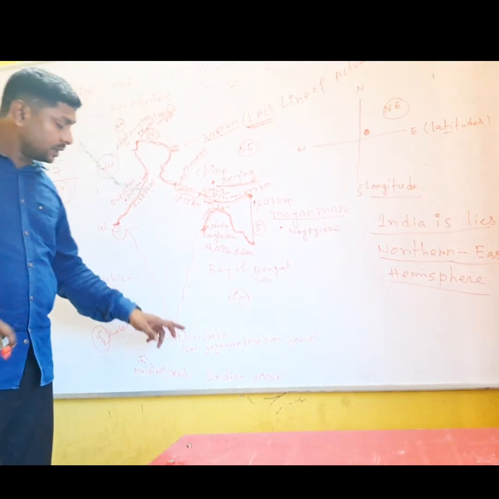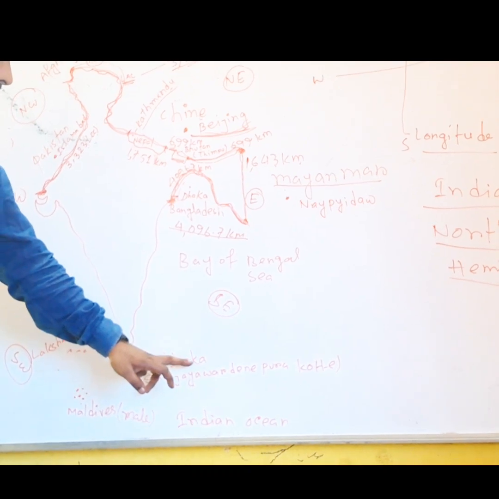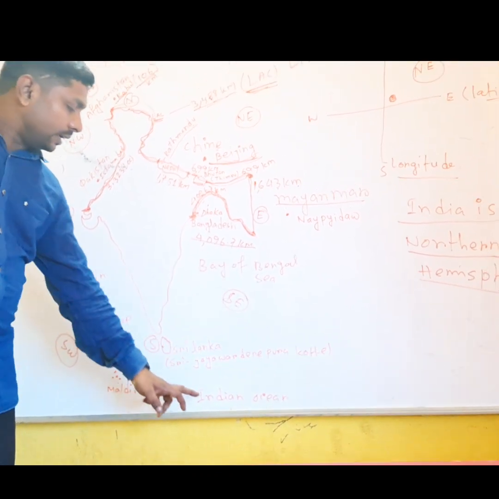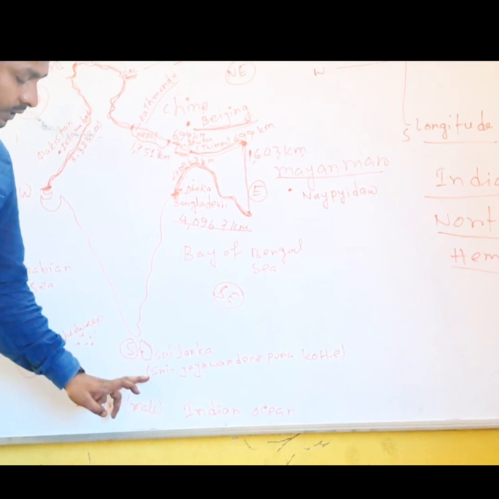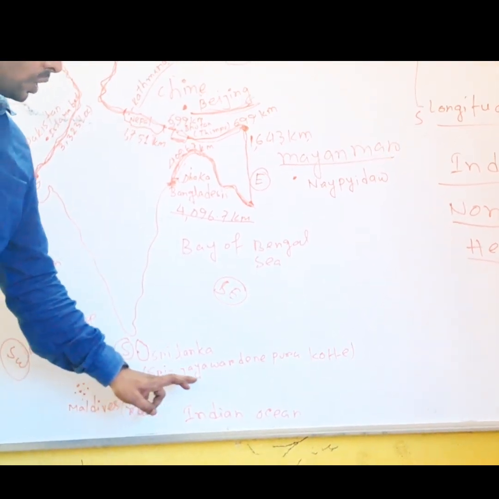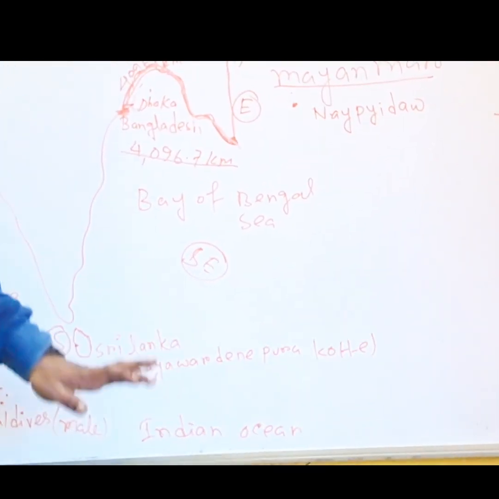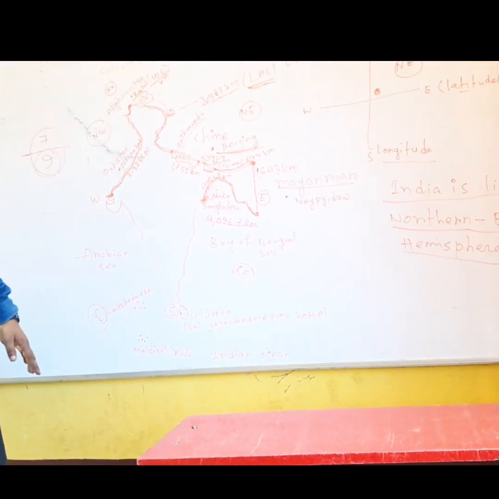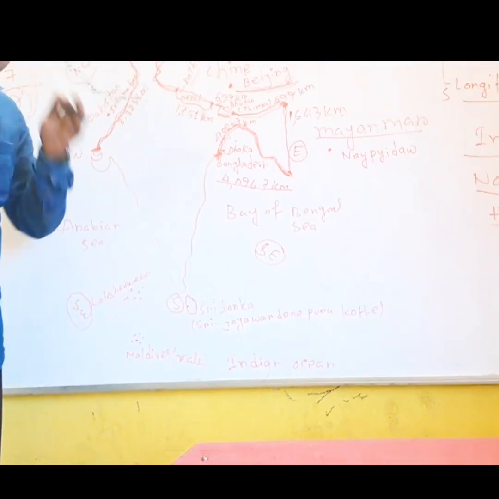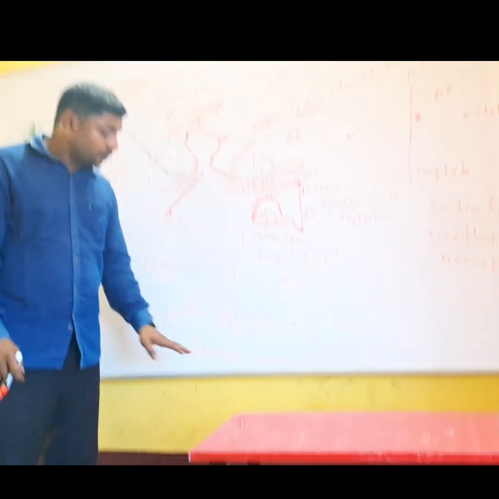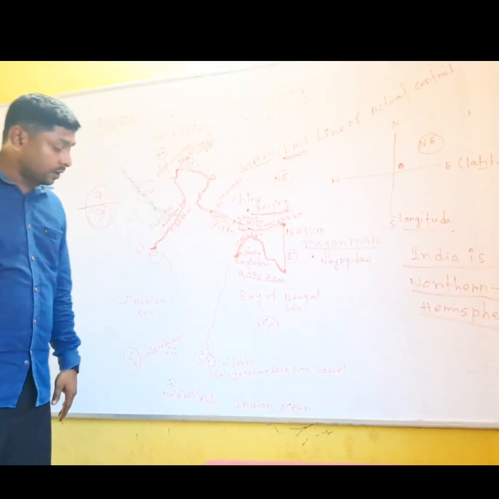The first one is Sri Lanka. Sri Lanka is located in the Indian Ocean. Its capital is named Sri Jayawardenepura Kotte, and the earlier capital was Colombo. Okay, so this island, Sri Lanka, is bounded on all sides by water.